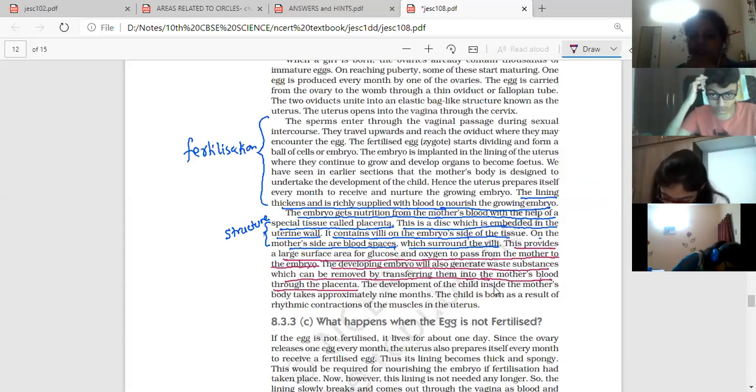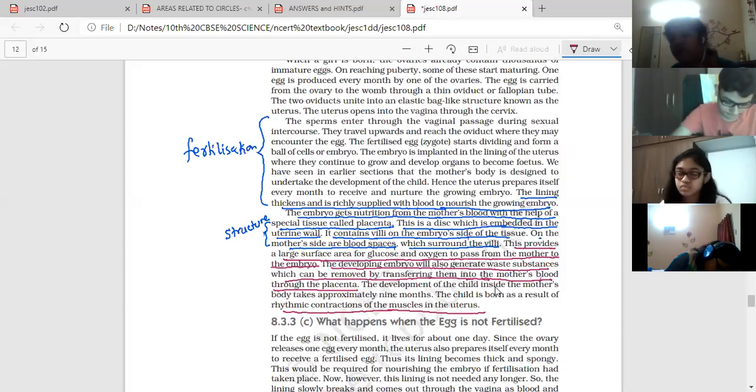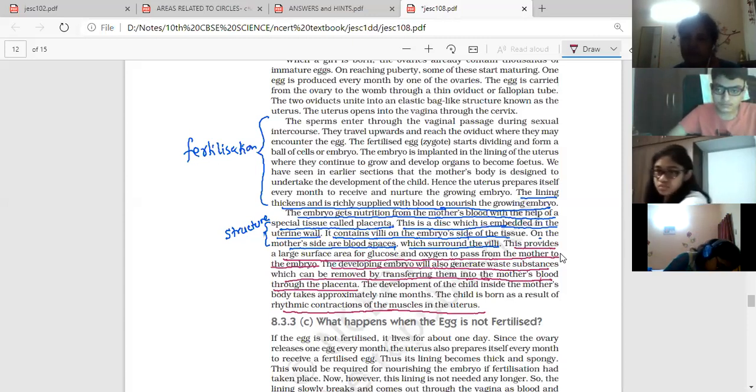The development of the child inside the mother's body takes approximately 9 months. The child is born as a result of rhythmic contraction of the muscles of the uterus with the help of a hormone called, which hormone? What's the name of that hormone?